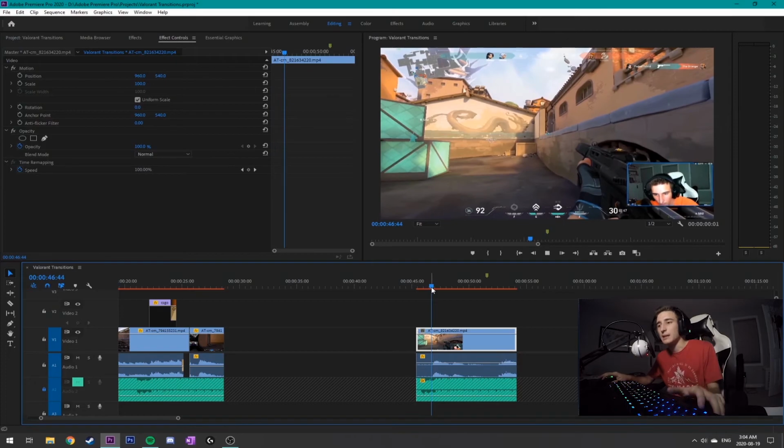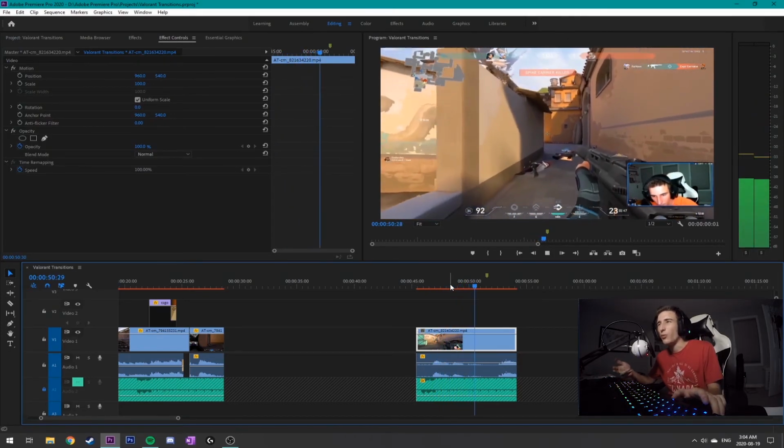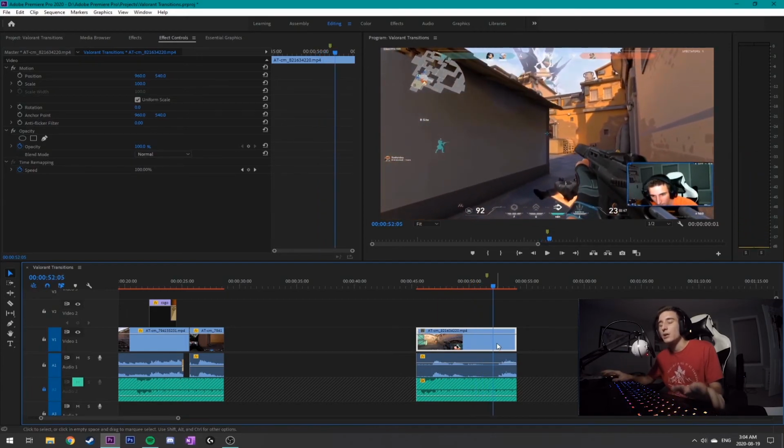And what I mean by this is, I get the first kill, or you get your first kill, and then you have this long dead space. No one wants to watch you walk up this catwalk. They just want to see the one frag go to the next, right? So this is the neat transition effect. We're going to speed it up and add a little bit of flair to your montage.